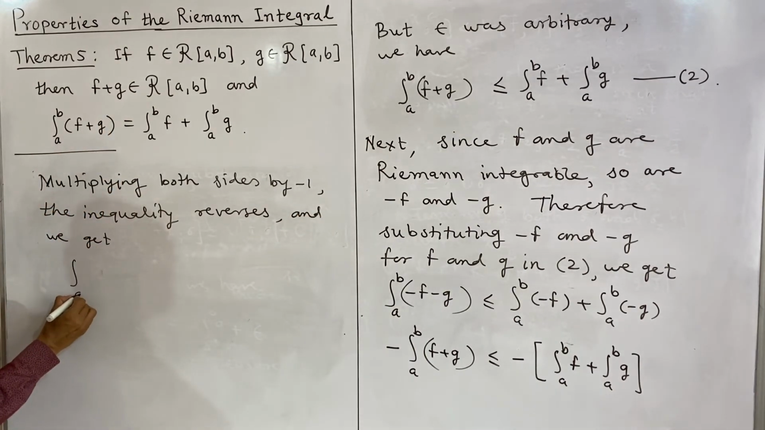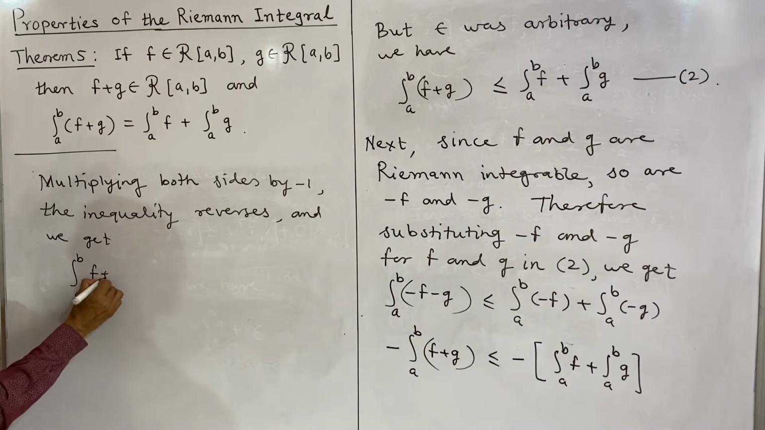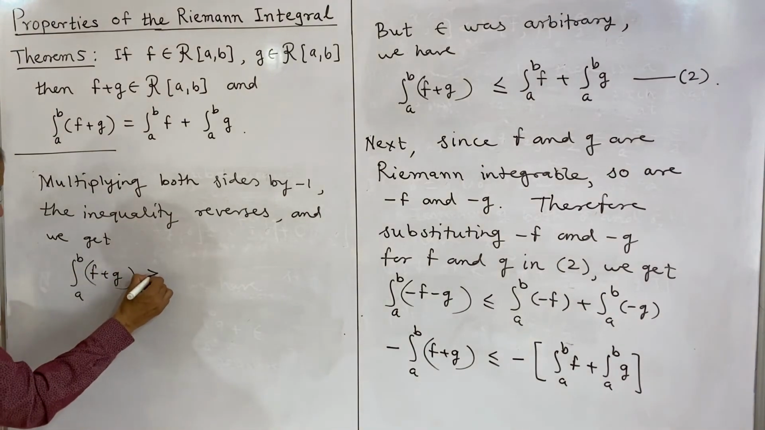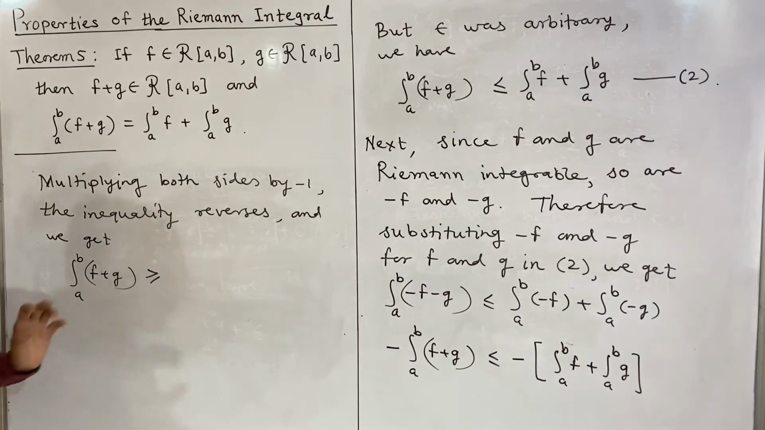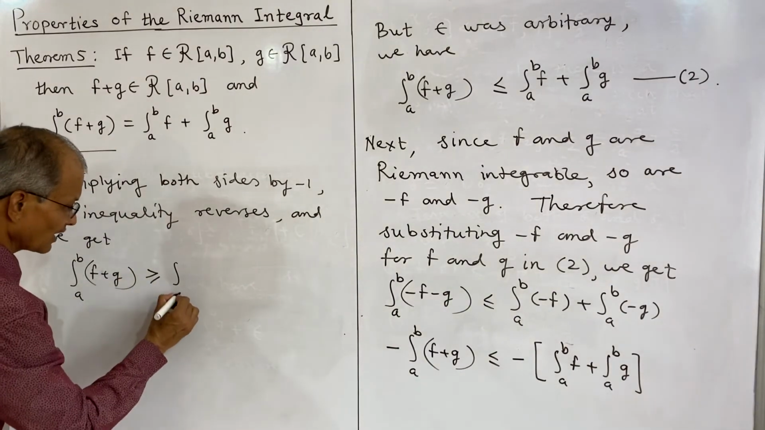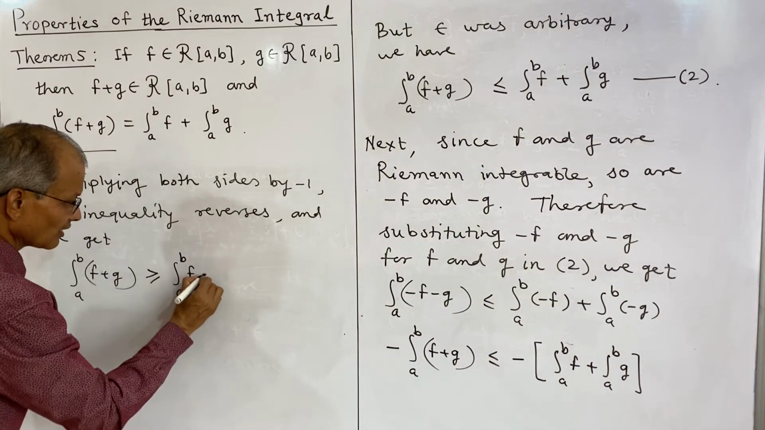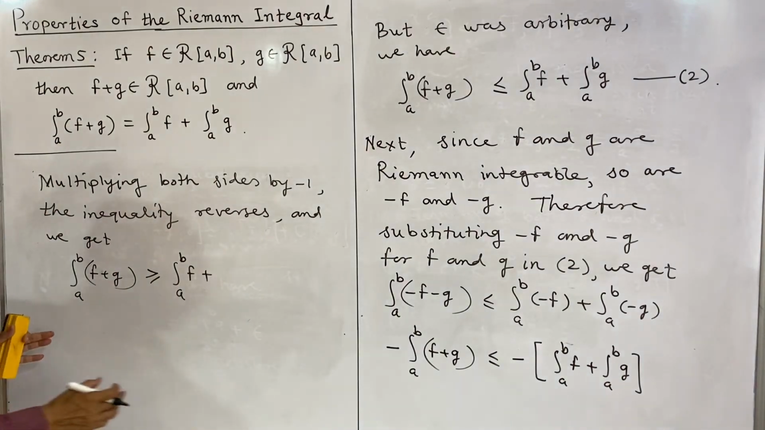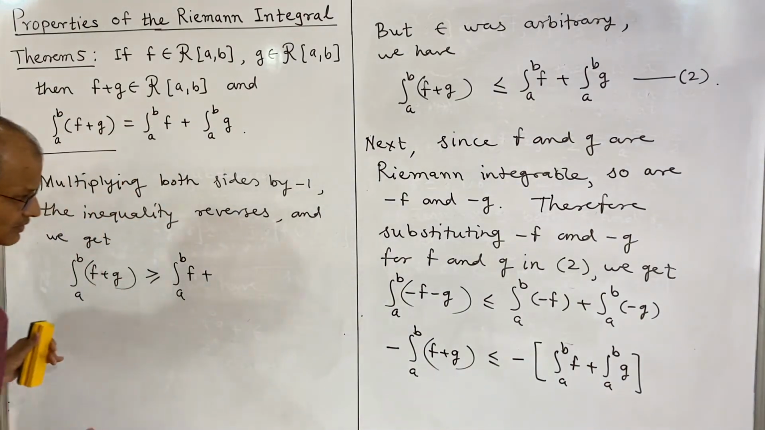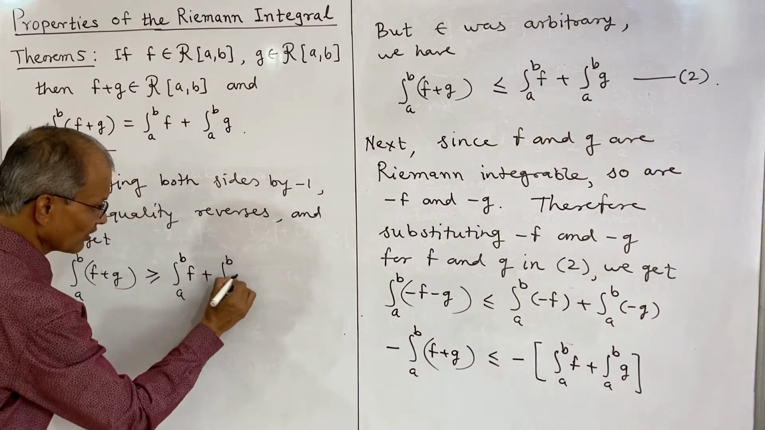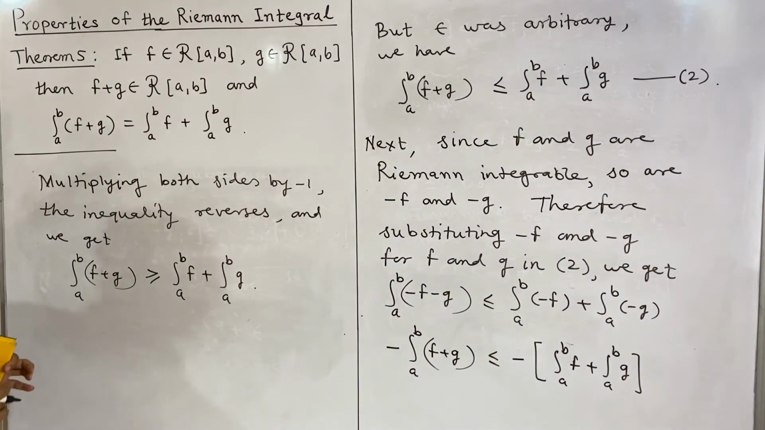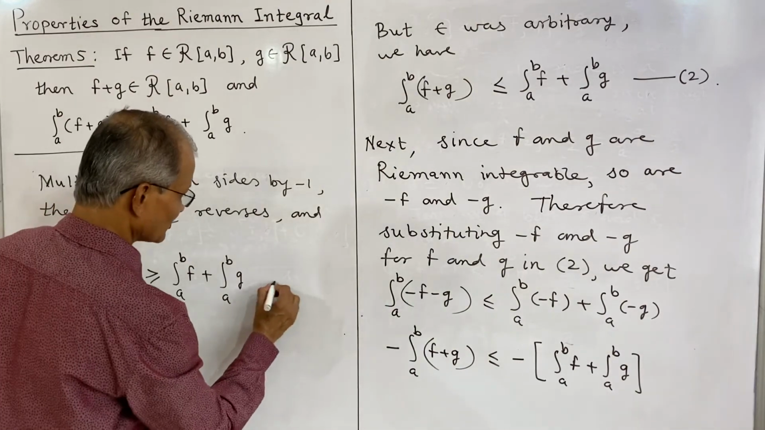the left side is integral a to b of f plus g, and the inequality, which was less than or equal to, reverses and becomes greater than or equal to, and the right side will be integral a to b of f, since minus 1 into minus 1 becomes plus, plus integral a to b of g. We can call this result 3.